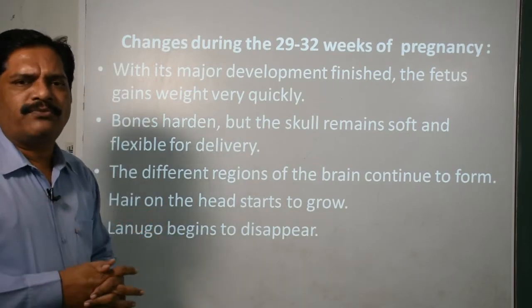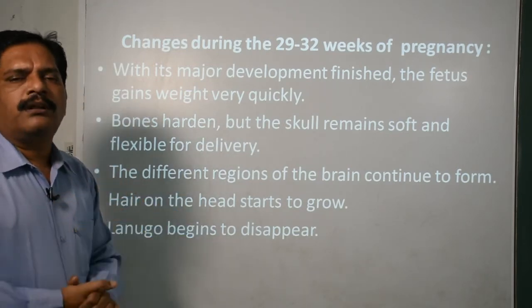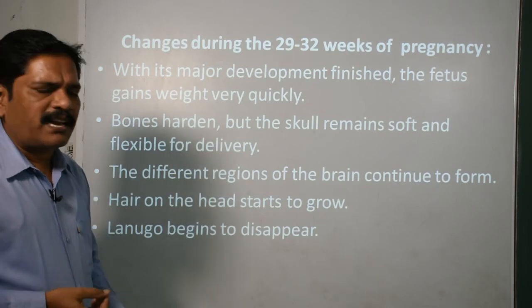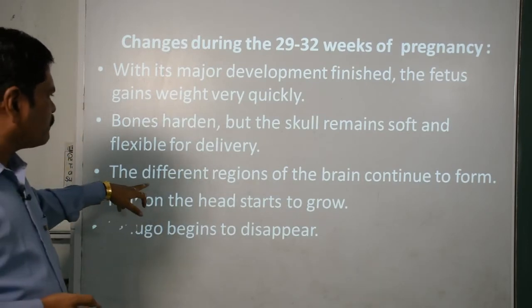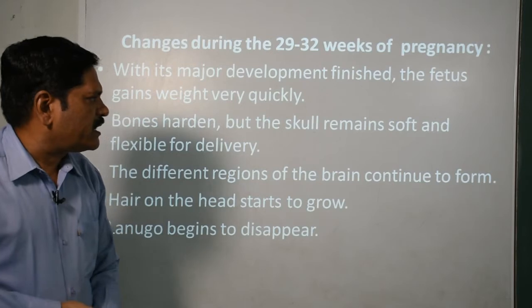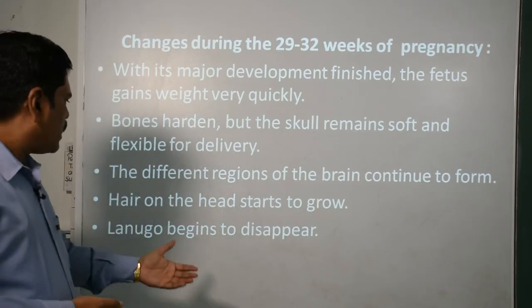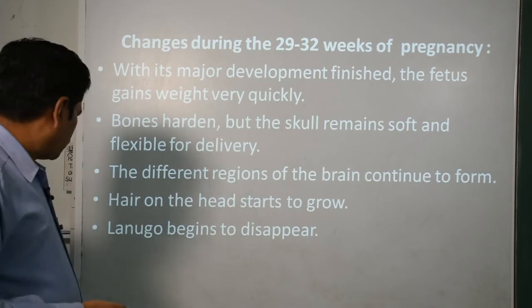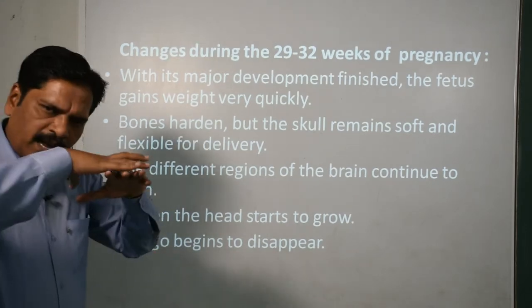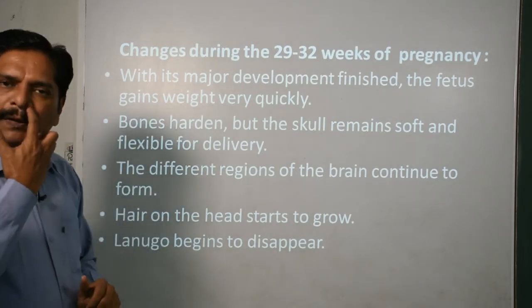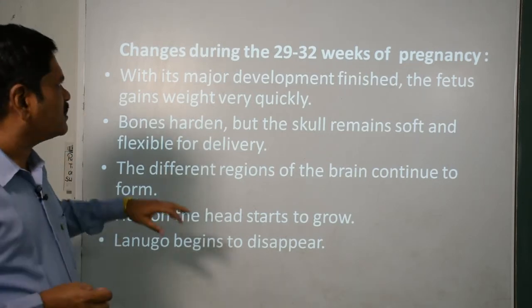So at the time of the delivery, from the small apertures they can come out, clear. The different regions of the brain continue to form, the hair on the head starts to grow and the lanugo begins to disappear. What is this one thing? The hair coating of the body starts to disappear.